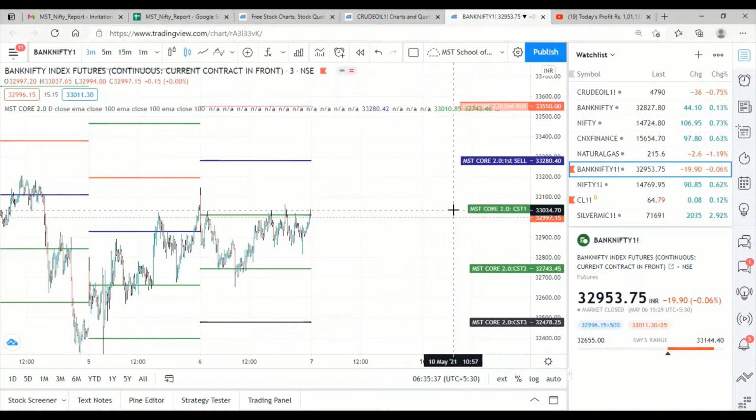Support means exactly where it will act as a support, and resistance means exactly where it will act as a resistance. Not even 1 point or 2 points will there be any misleading. There will be no misleading in the support and resistance points. That much accuracy we have in this indicator.